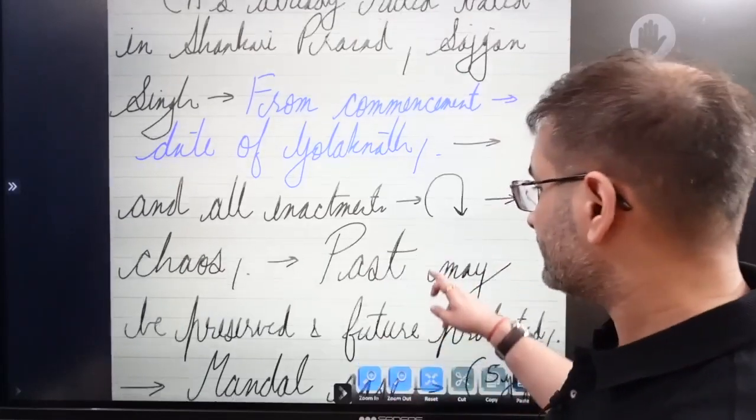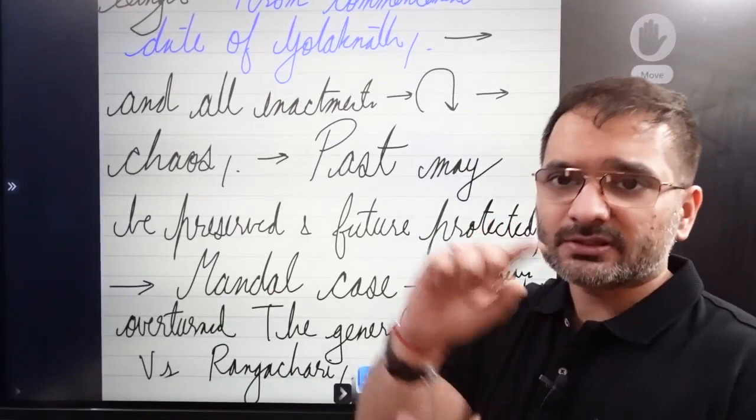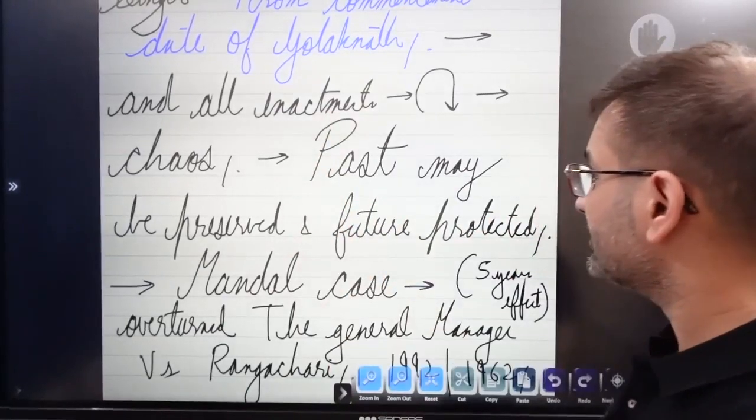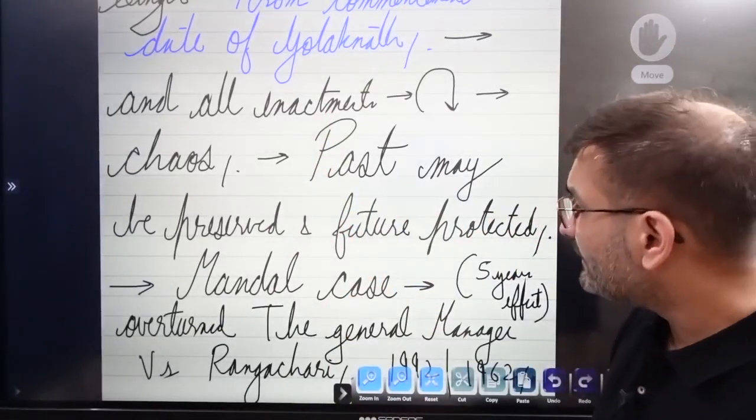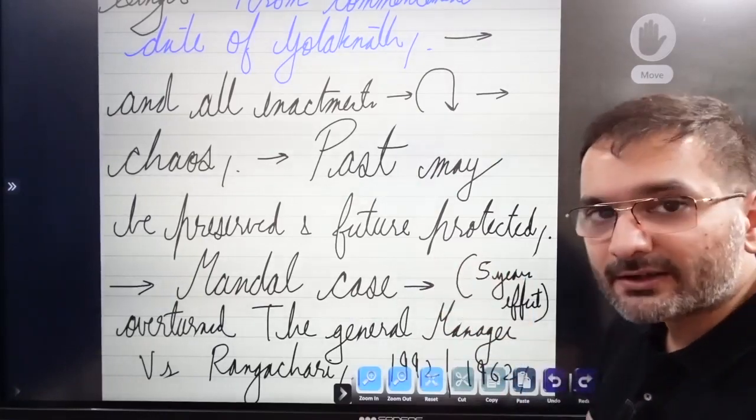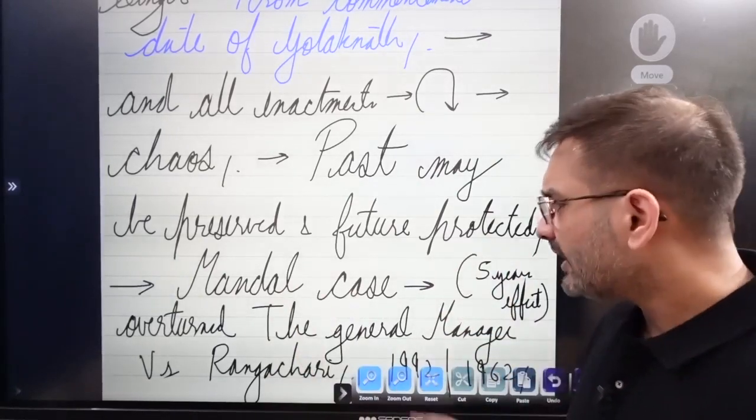All right. So mention these three doctrines in your answer for interpretation of this constitution. So past may be preserved and future has to be protected. So past में जो हो गया, preserve it and protect the future.